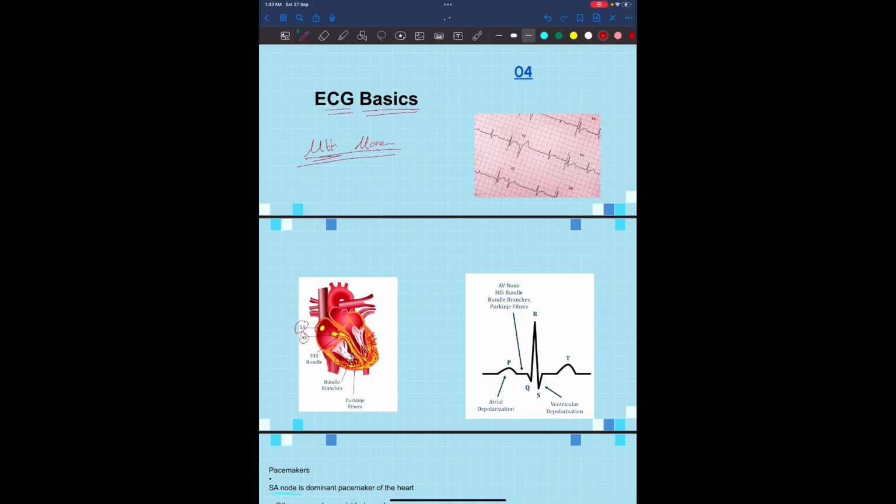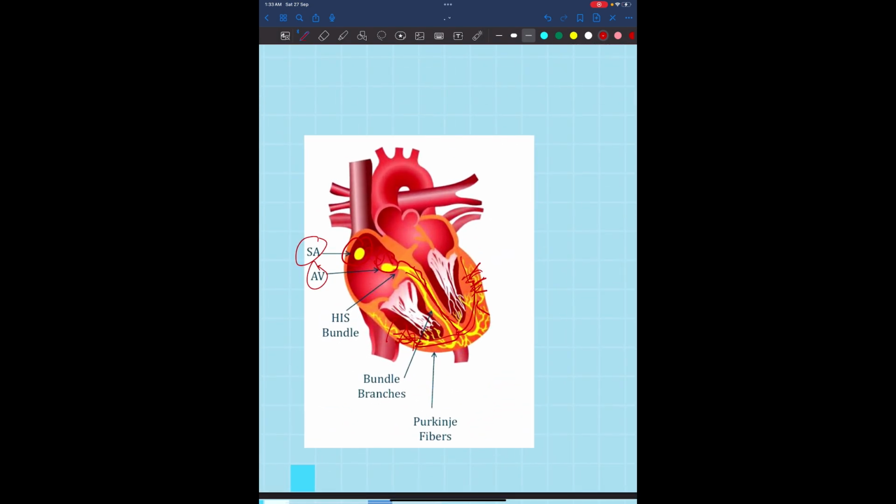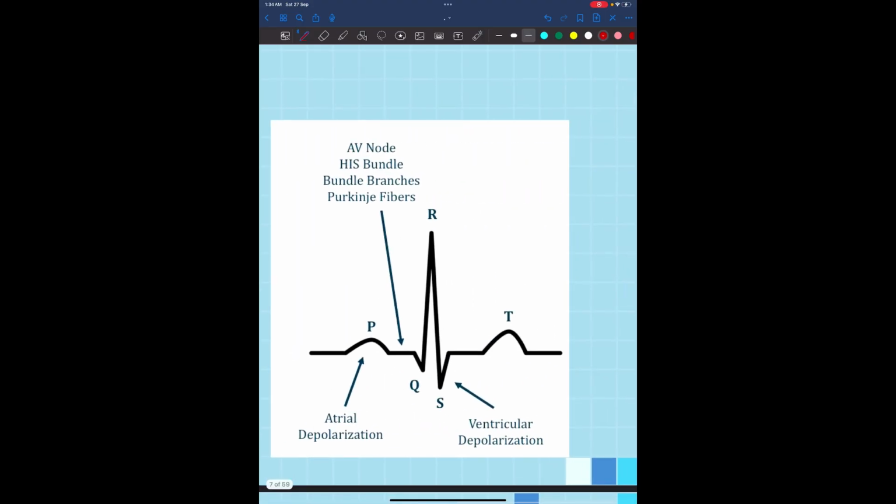Before starting the actual ECG, we need to know some information. As you know, the electrical impulses in the heart move from the SA node, which is the pacemaker of the heart, into the AV node, into the bundle of His, and from the bundle of His into the bundle branches. We have a right bundle branch and a left bundle branch, and from these branches we have some Purkinje fibers going out. In the ECG, this is what you are going to see: P waves, Q waves, R waves, S, T. As you know, the P wave is for atrial depolarization, the QRS complex for ventricular depolarization, and the T wave for ventricular repolarization.